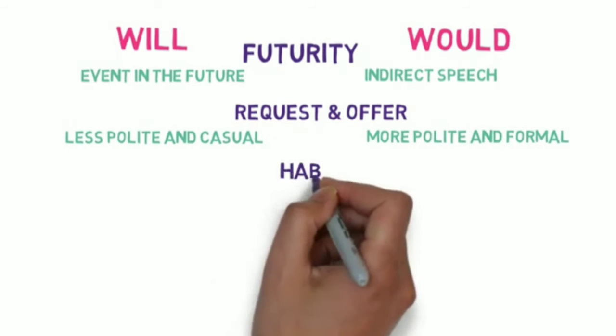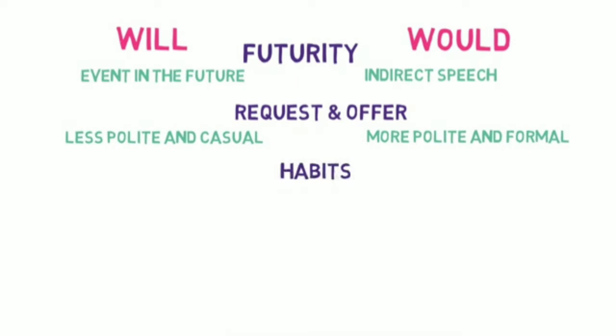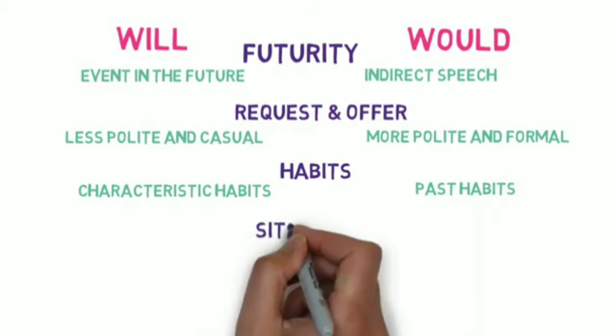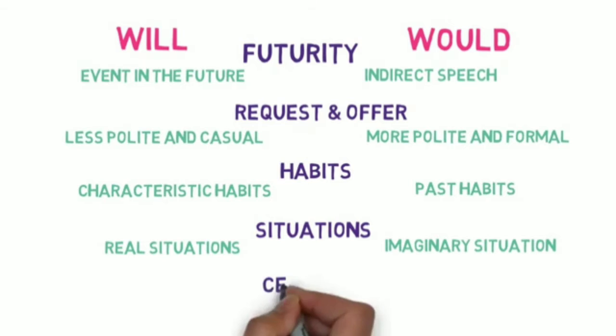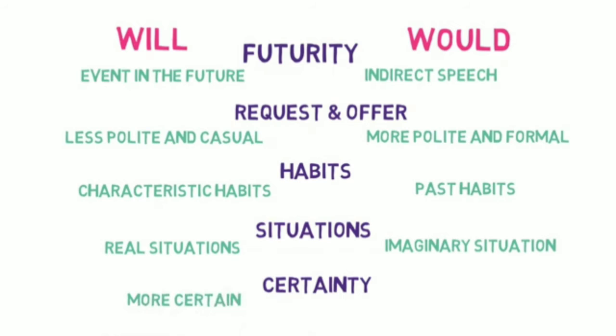Will is less polite and casual, while would is more polite and formal. Will and would both are used for habits. The modal verb will is used to show characteristic habits, while the modal verb would is used to show the past habits. Will and would both are used for situations. The modal verb will is used to show real situations, while the modal verb would is used to show imaginary situation. Will and would both are used for certainty. The modal verb will is used to show a more certain event, while the modal verb would is used to show the less certain event.